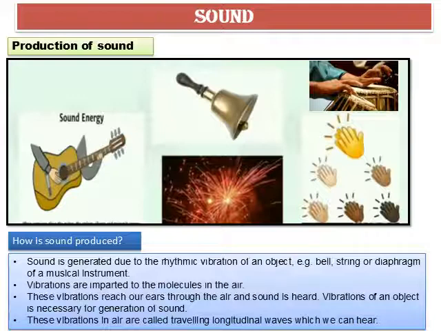Sound is generated due to the rhythmic vibration of an object, for example, the bell, string, or diaphragm of a musical instrument. Vibrations are imparted to the molecules in the air. These vibrations reach our ears through the air and sound is heard. Vibration of an object is necessary for generation of sound. These vibrations in air are called traveling longitudinal waves, which we can hear.